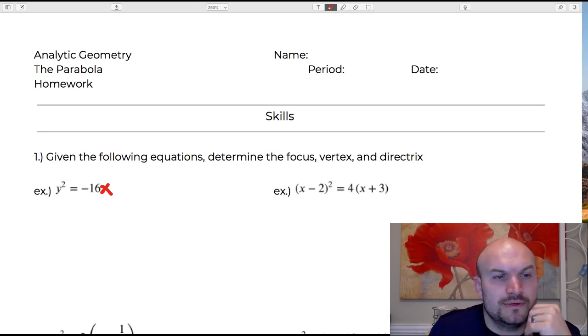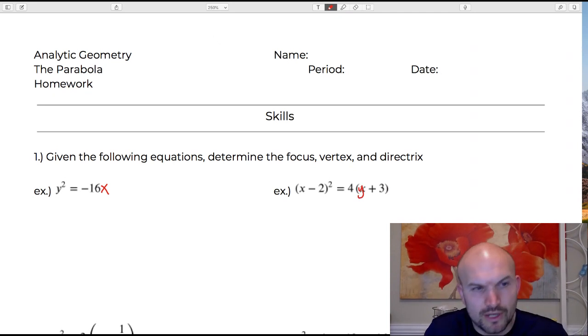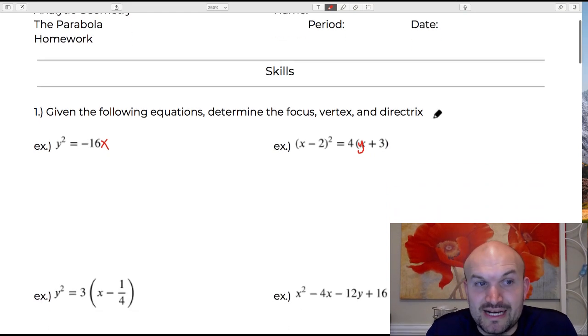There we go. So on this first one, I mixed up here. That's supposed to be an x, and that was supposed to be a y. Okay, so I'm not going to go through the forms. That's obviously what we did in our notes here. The main important thing, guys, is to identify the